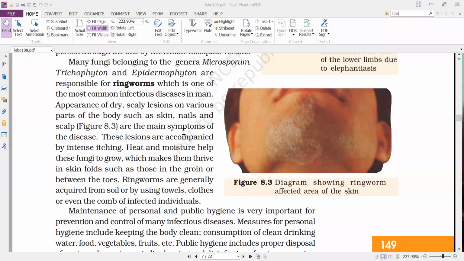For all the diseases, there is no permanent cure, but when you identify them in the early days, before inflammation has occurred, we have some medicines.